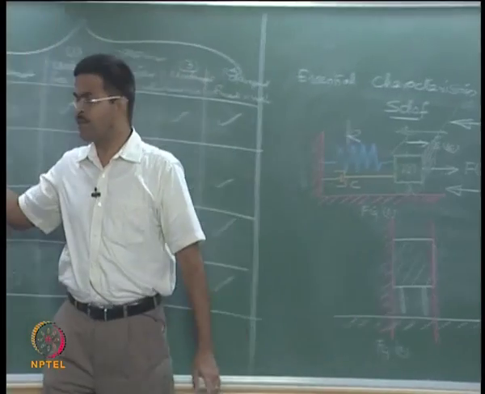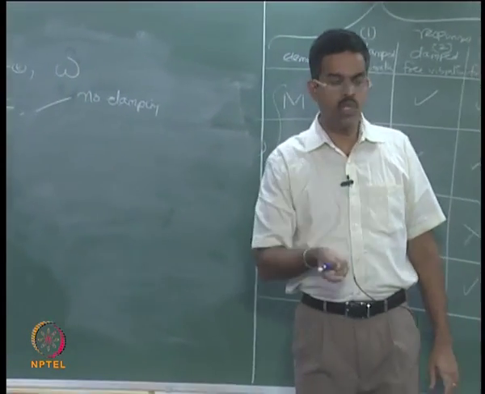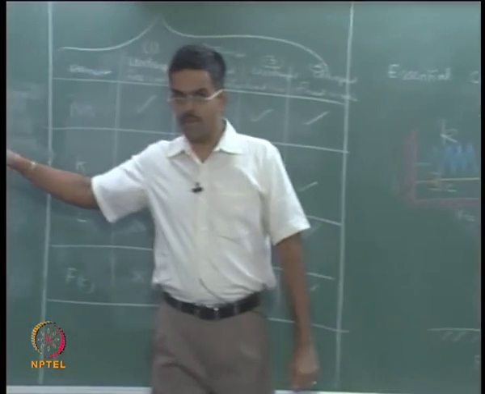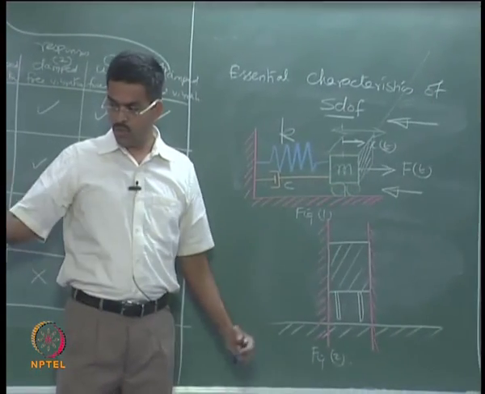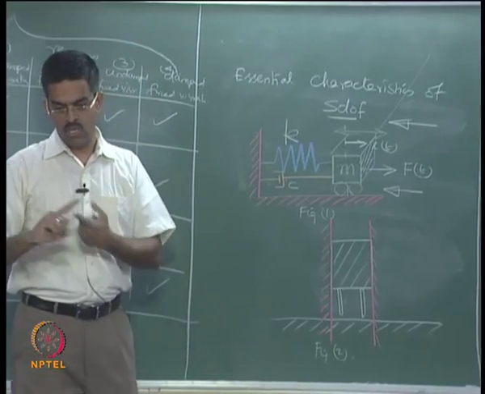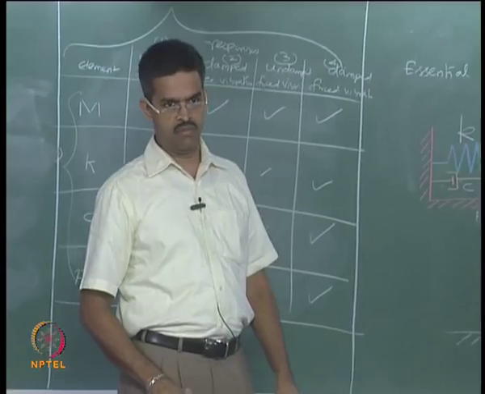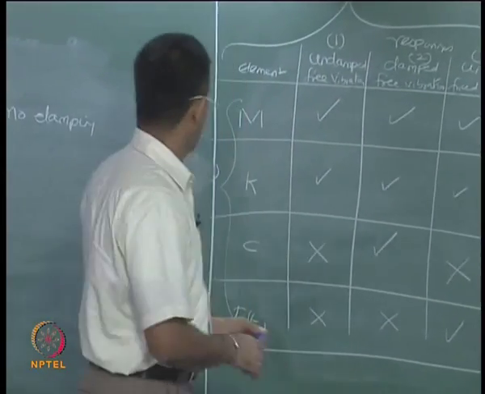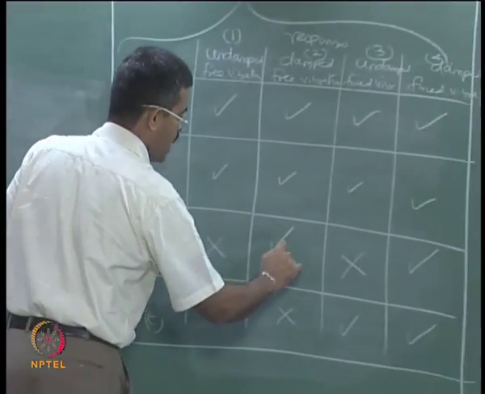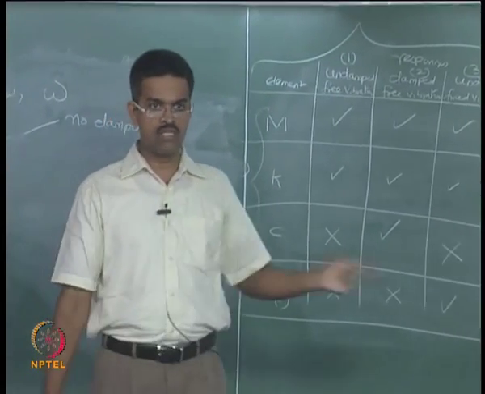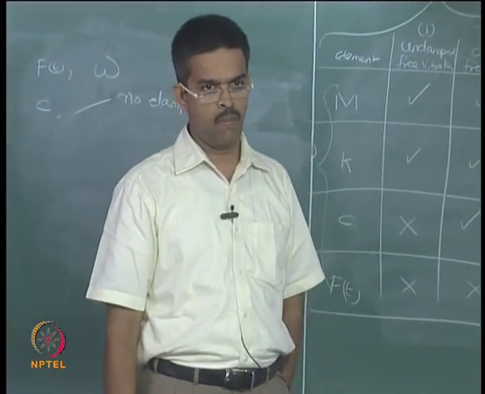If you include damping, you will know the influence of this on the response. How do you know that? Exclude damping, get the response, include damping, get the response, compare them, and you will know the influence of damping on the response. So, damped and undamped will have a significant understanding in the classification of dynamic analysis like this.